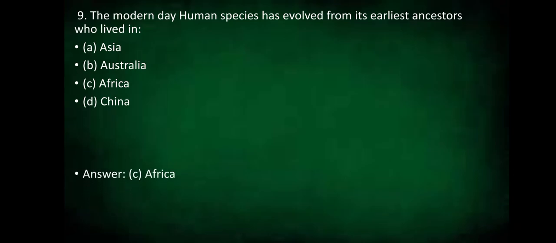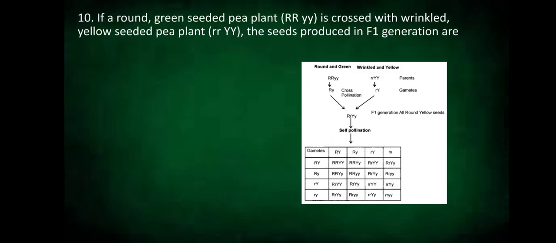The modern day human species has evolved from its earliest ancestors who lived in Option A, Asia, Option B, Australia, Option C, Africa, or Option D, China. Yes, the answer is Africa. Our 10th question.